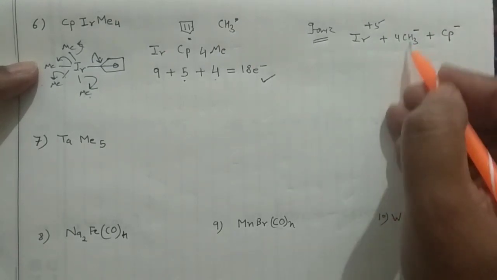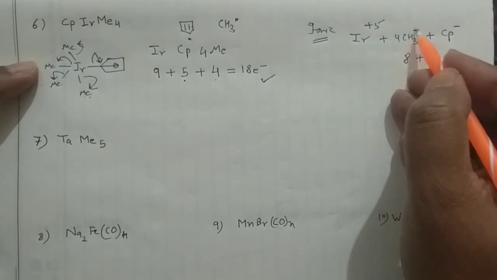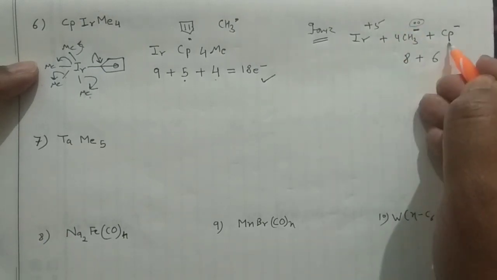So this will give you how many electrons? 8 electrons. 4 2s are 8, because this negative will show 2 electrons. This will give the 6 Cp. How?